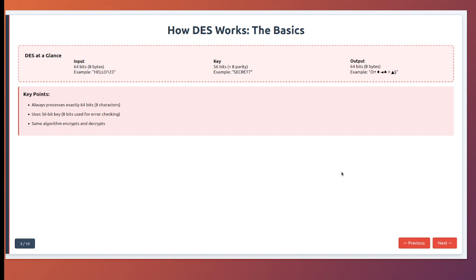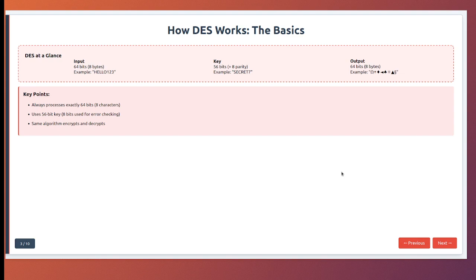Now, why 56 bits instead of 64? DES actually uses a 64-bit key, but 8 of those bits are used for error checking. They're parity bits. Each byte of the key has 1 bit that ensures the byte has odd parity. This was important in the 1970s when data transmission was less reliable.